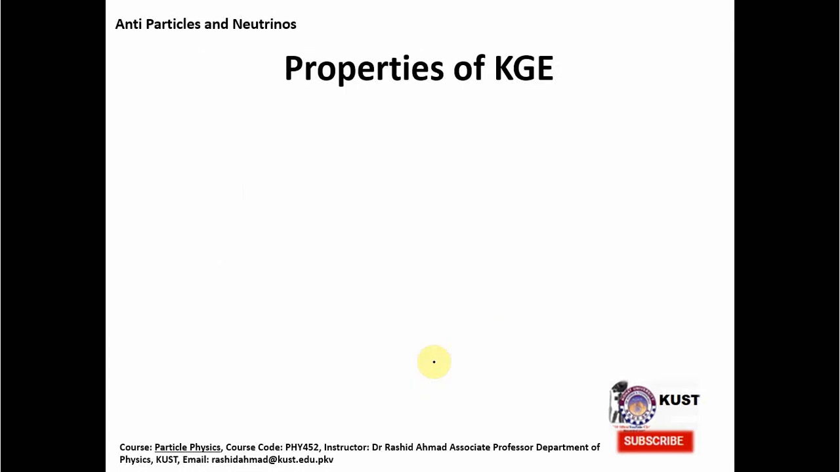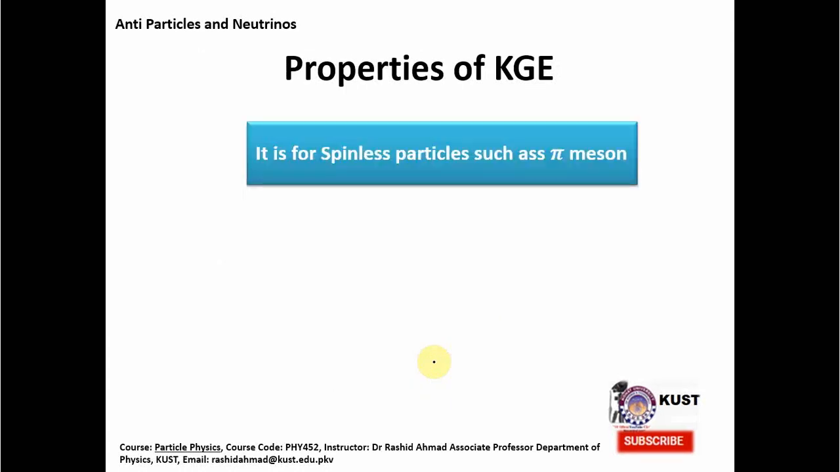As I mentioned, we would also like to think about the properties of the Klein-Gordon equation. First of all, this equation is for spinless particles such as pi mesons. Secondly, it does not describe particles having some spin, for example the electron, which has spin 1/2. So the Klein-Gordon equation does not explain spin particles. Therefore, their main drawback is that they are only for spinless particles.